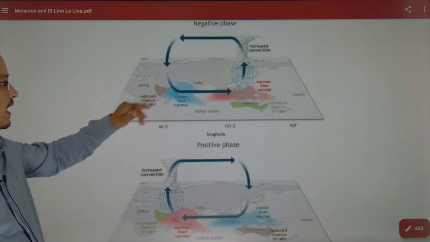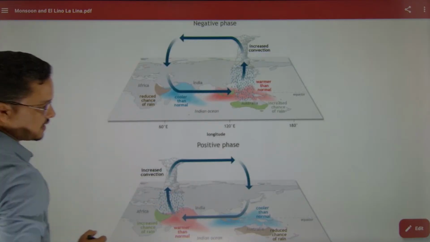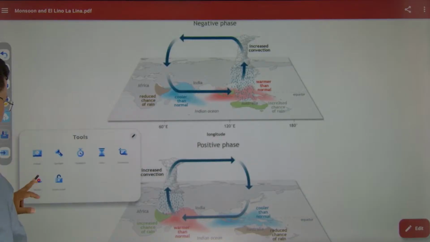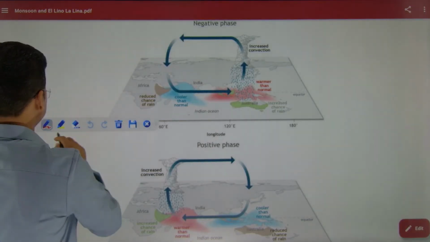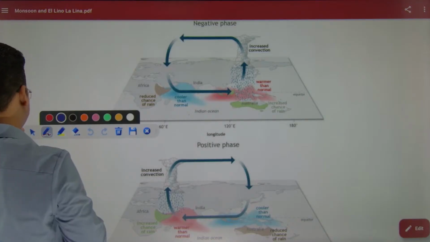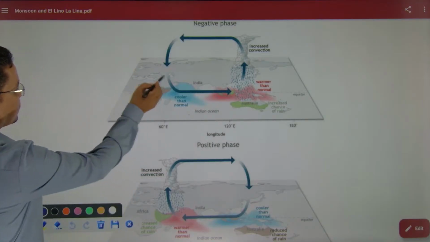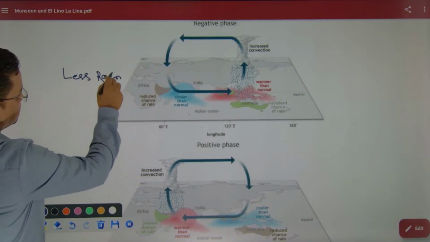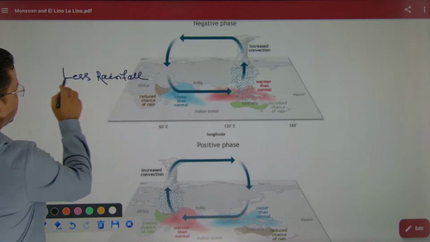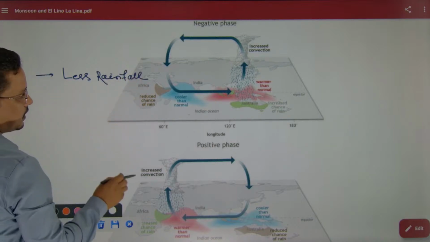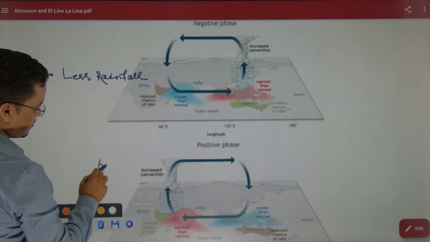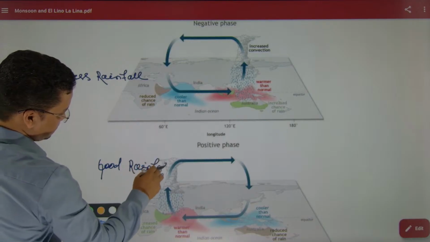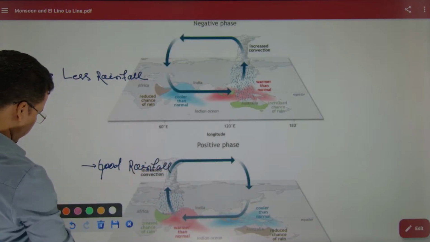This would be the negative phase. In the negative phase, we will have less rainfall. We have already discussed this. In the negative phase, we will have less rainfall, right? In the positive phase, we will have good rainfall.